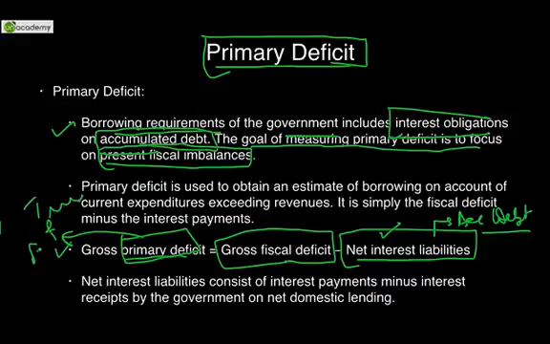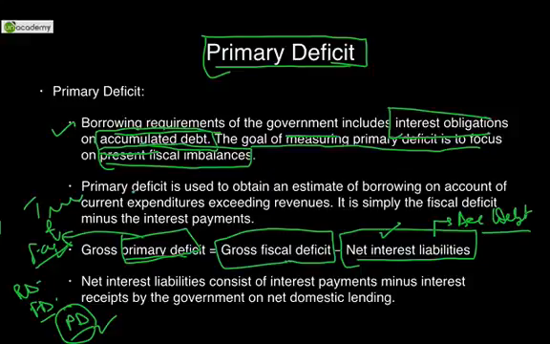So now you can even explain it to your friends, relatives, parents, whenever you read in the newspaper. If somebody tells you revenue deficit, you can counter question him and ask for fiscal deficit. If someone tells you fiscal deficit, then counter question him and ask primary deficit. This is a very true measure that is used.